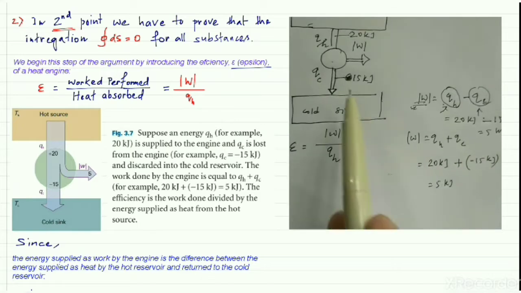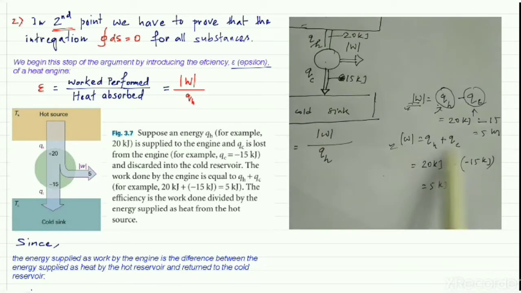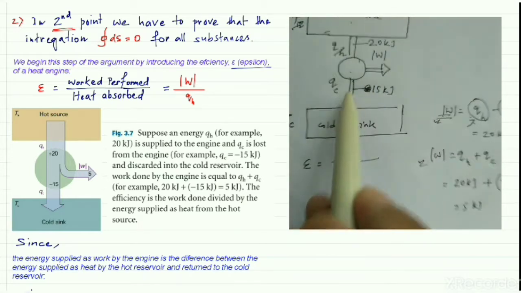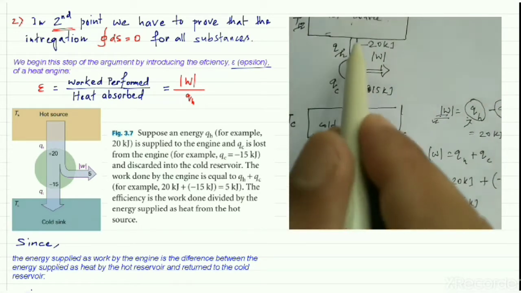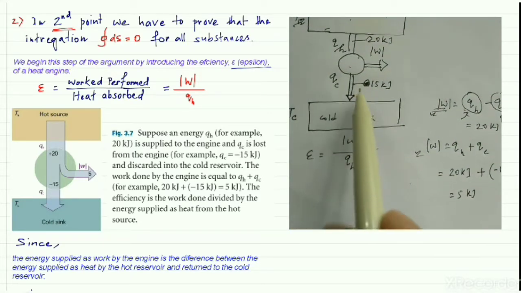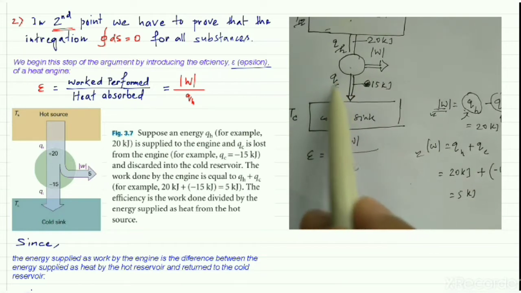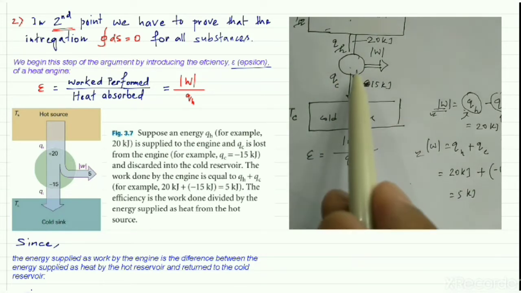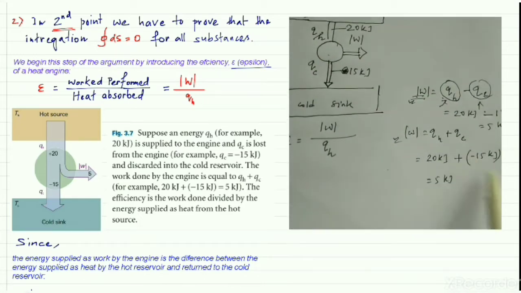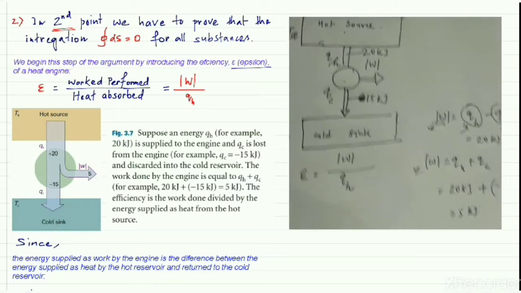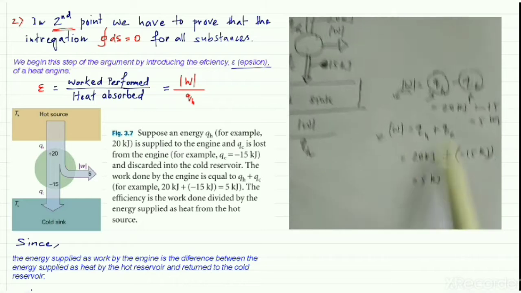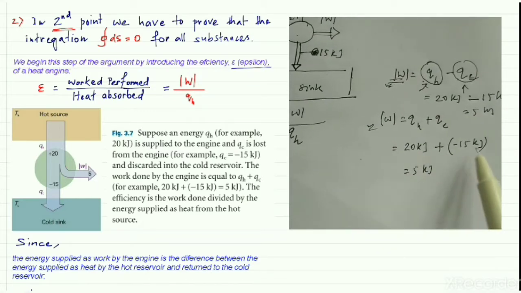But in this part they used QC less than 0 because it is absorbing and it is releasing. That means this is a defined process. This is an absorbing process, so it is plus, but this is a releasing process. That means this part of heat is going to be released by this machine to that sink. So this is represented by negative, that means less than 0. This is gain, this is loss. So plus minus, this minus is coming from that concept.